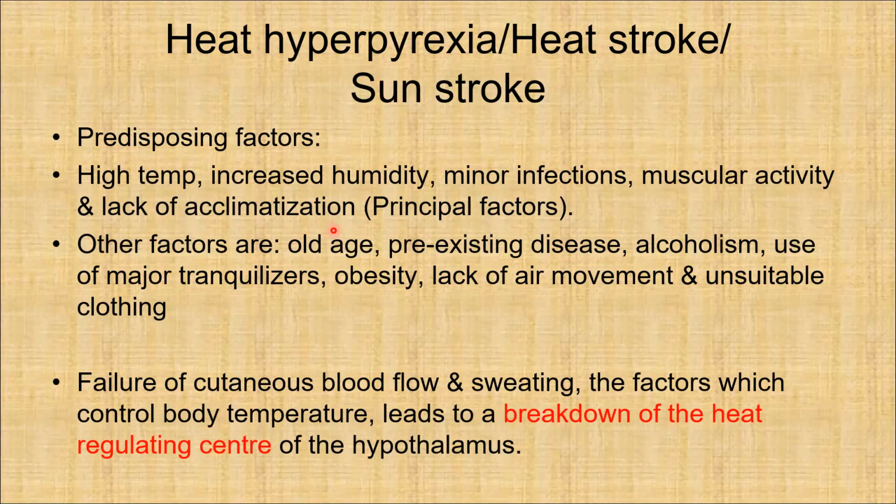Failure of cutaneous blood flow and sweating, the factors which control body temperature, leads to a breakdown of the heat regulating center of the hypothalamus.